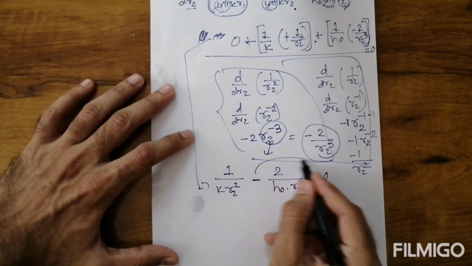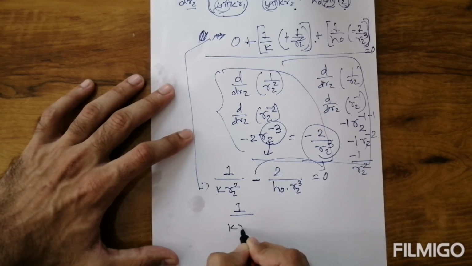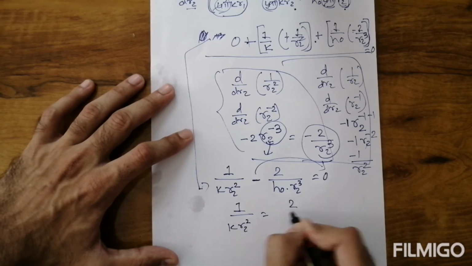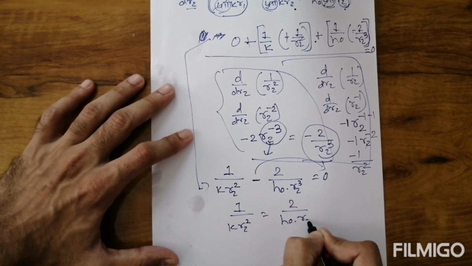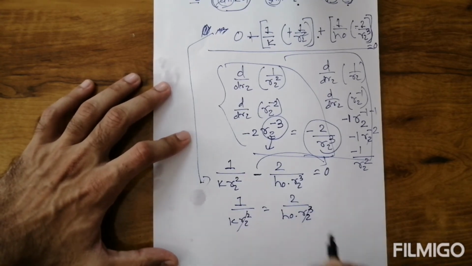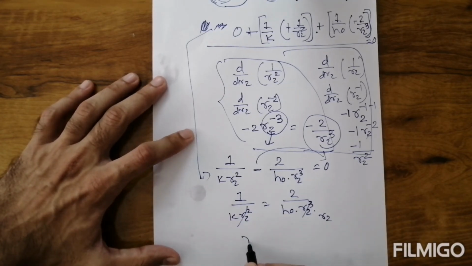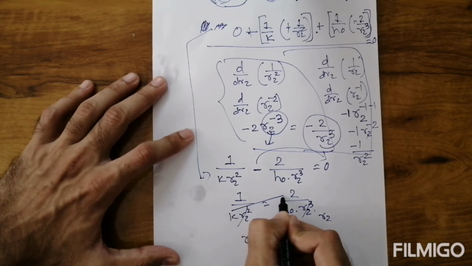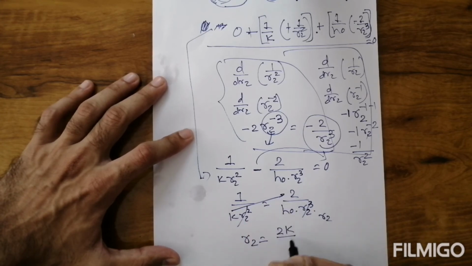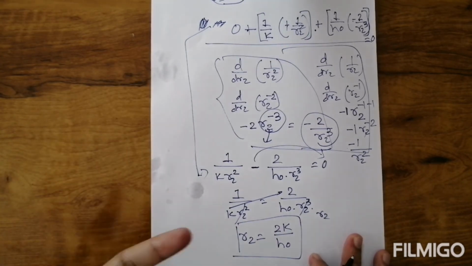Now similarly, it becomes 1 upon k r2 squared is equal to 2 by h0 into r2 cubed. Now r2 squared and r2 cubed cancel out, so only r2 remains. Now we take that r2 to this side, so r2 is equal to, and we take k to this side, so it becomes 2k by h0. That is your critical thickness of insulation for the sphere equation.